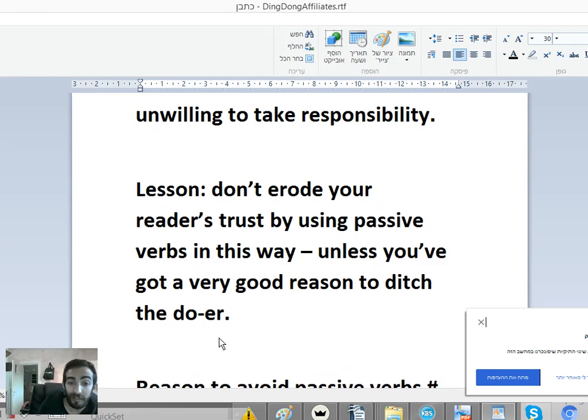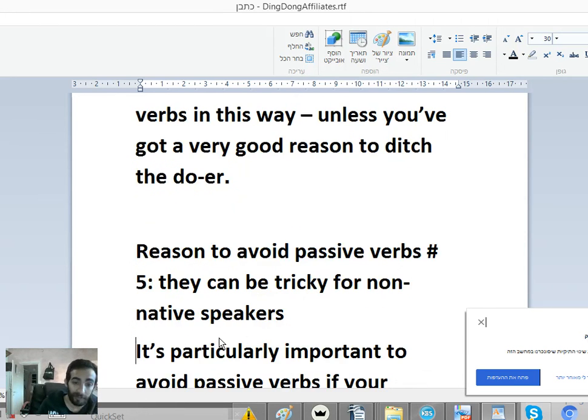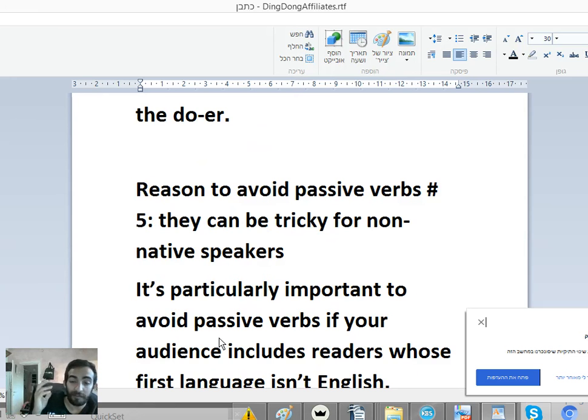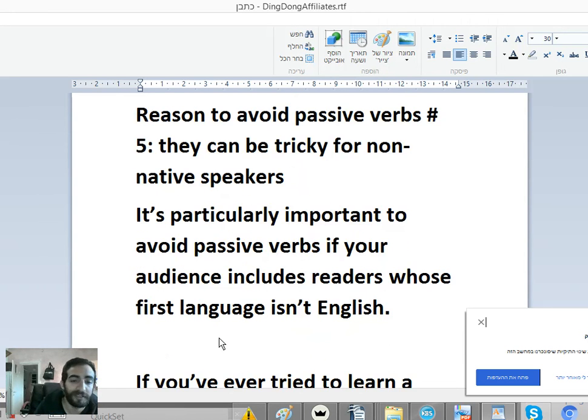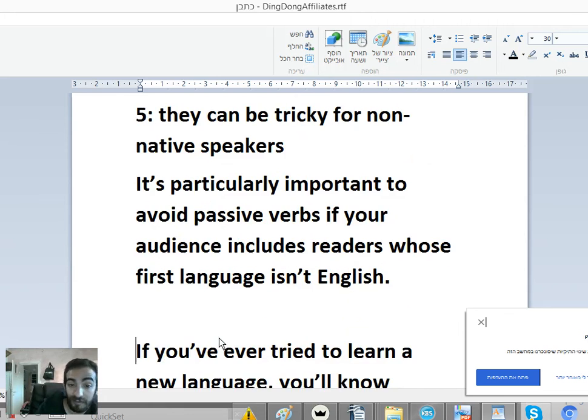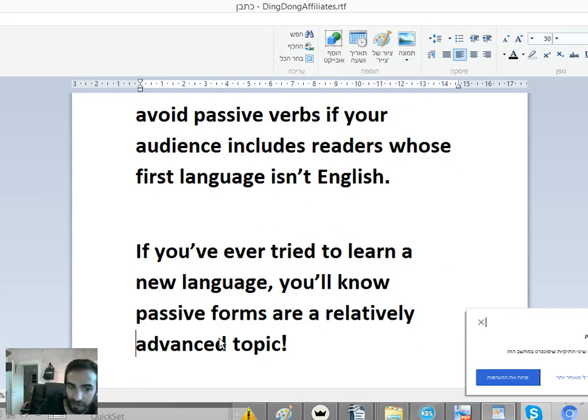Lesson: don't erode your reader's trust by using passive verbs in this way, unless you've got a very good reason to ditch the doer. Reason to avoid passive verbs, number 5: they can be tricky for non-native speakers. It's particularly important to avoid passive verbs if your audience includes readers whose first language isn't English. If you've ever tried to learn a new language, you will know passive forms are relatively advanced topics.